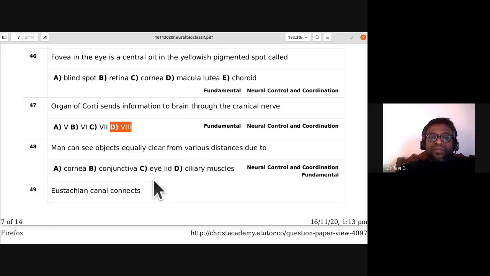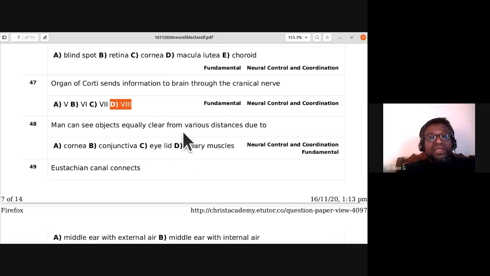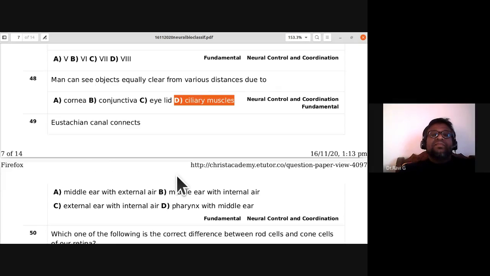Next one, man can see objects equally clear from various distances due to, is it due to cornea, conjunctiva, eyelid, or ciliary muscles? So man can see objects equally clear from various distances due to 48th. The answer is D, the ciliary muscles. So man can see objects equally clear from various distances due to ciliary muscles.